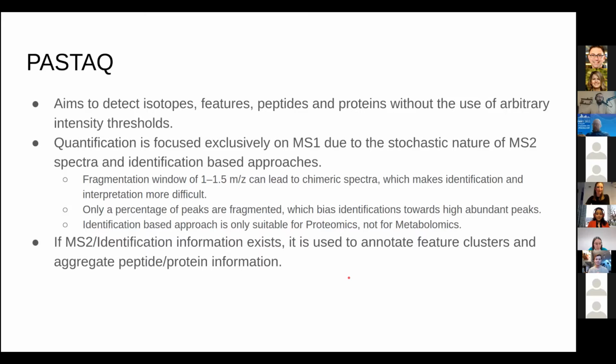And we also focus predominantly on MS1 quantification. This is for several reasons, but as you know, in DDA, at least the MS2 can have certain stochasticity that makes it so that sometimes you might miss certain peaks from appearing in your MSMS.